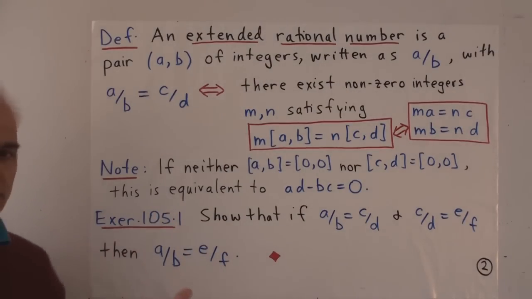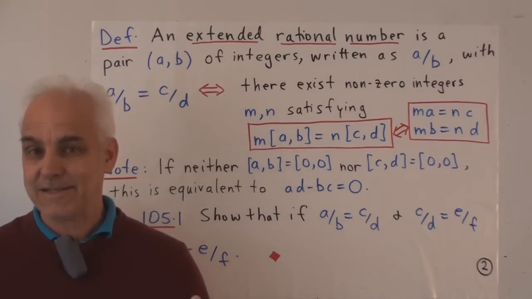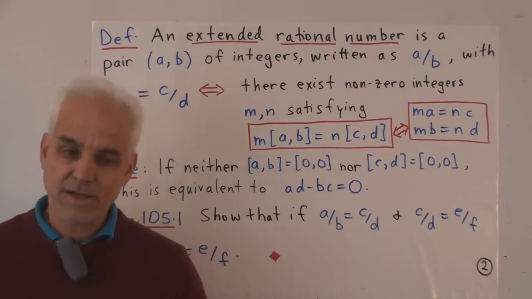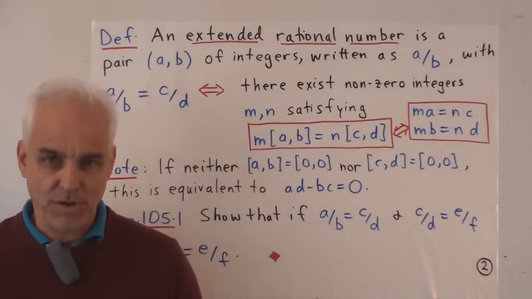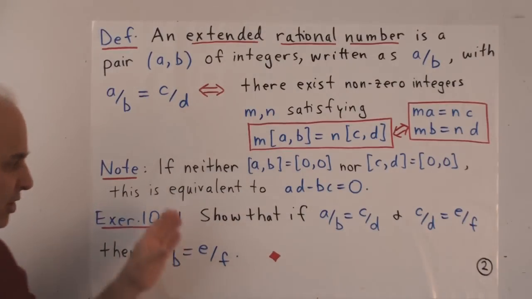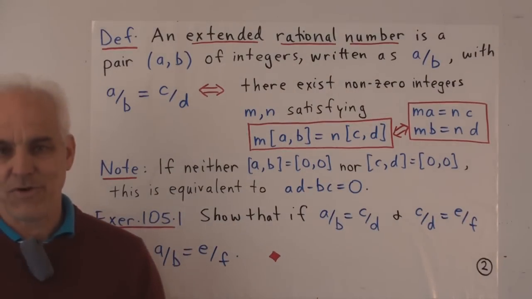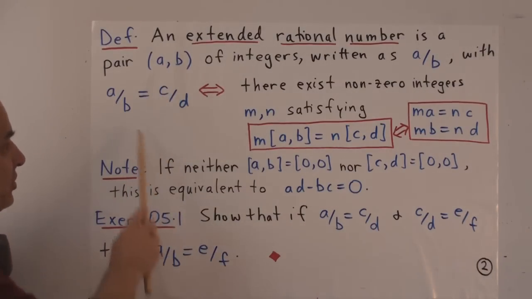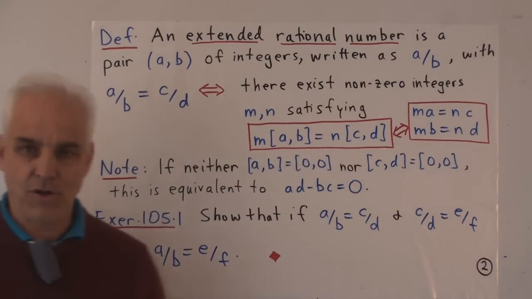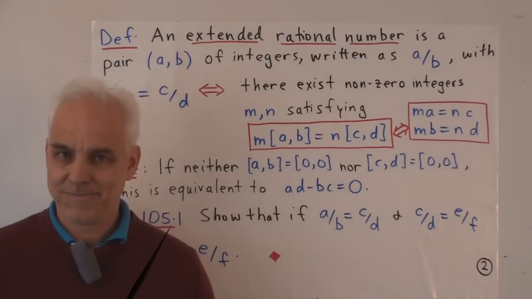Any notion of equality ought to have such a transitive aspect, otherwise it doesn't sync with our natural intuition about what equality means. So this is a good thing to check for any notion of equality. So that's what an extended rational number is. It's an ordered pair of integers together with this notion of equality.